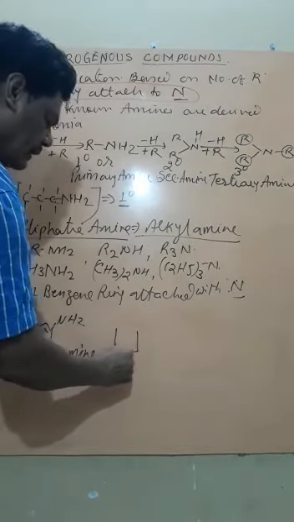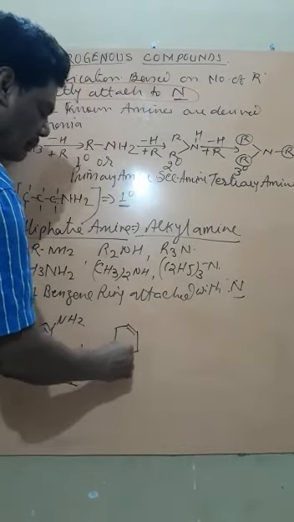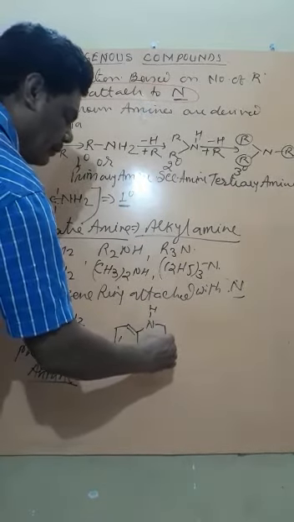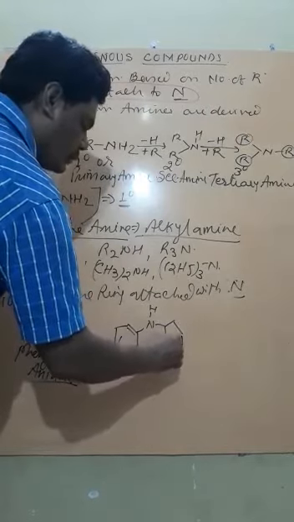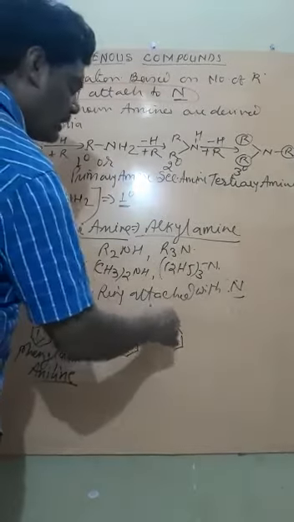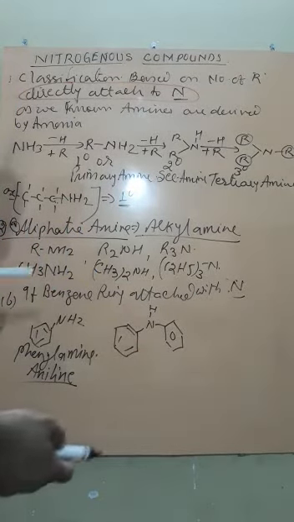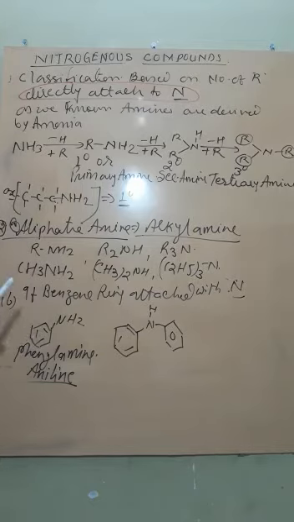Again, that could be classified on the basis of the number of benzene rings. Like here, if NH, and now again there is one benzene ring, then it becomes diphenyl, triphenyl, etc. Even more NH2 groups may be attached with the same benzene ring, and whenever it is, it will be called primary amine. But if two benzene rings are attached, then this is called aromatic amine.